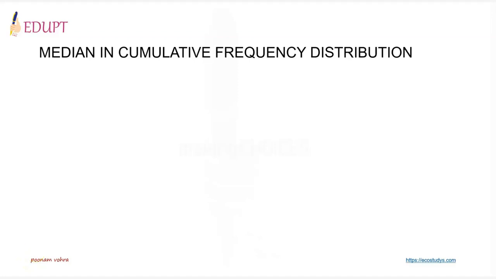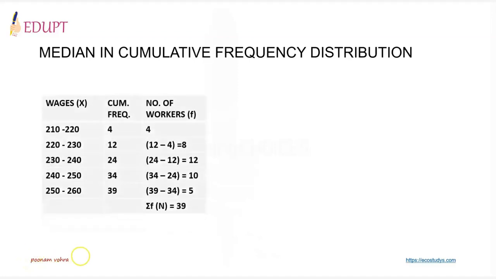As usual, you need to first make a table with 3 columns. 1, wages given as class intervals. Then 2, cumulative frequency that is given. 3, frequency which you need to find.